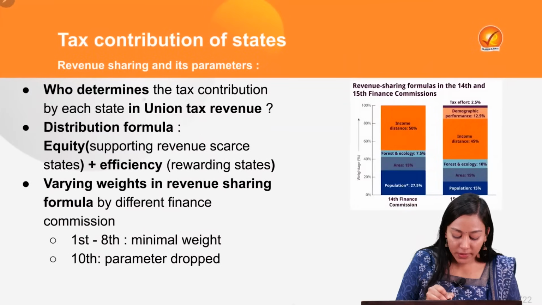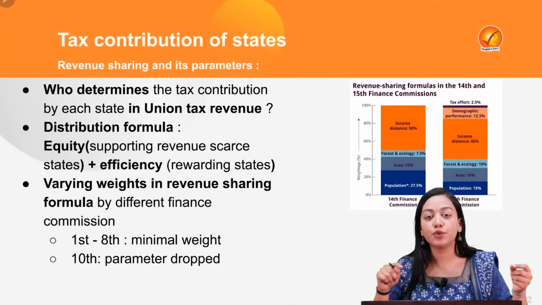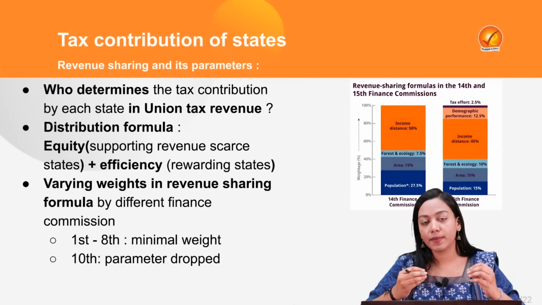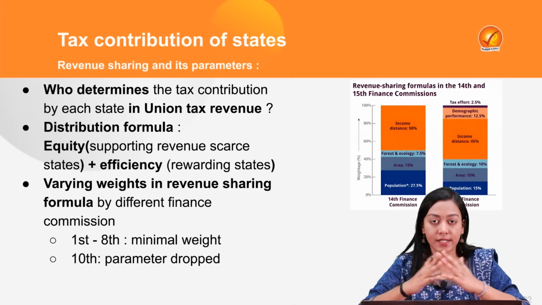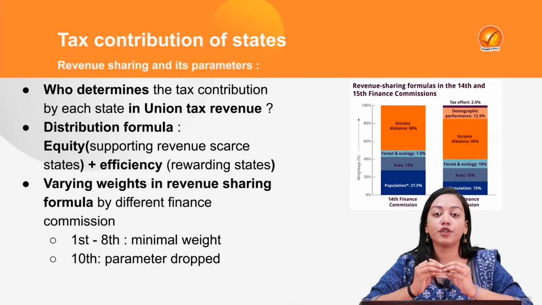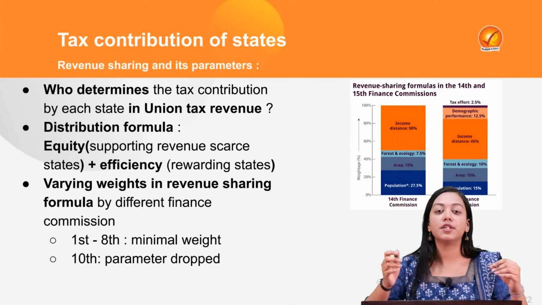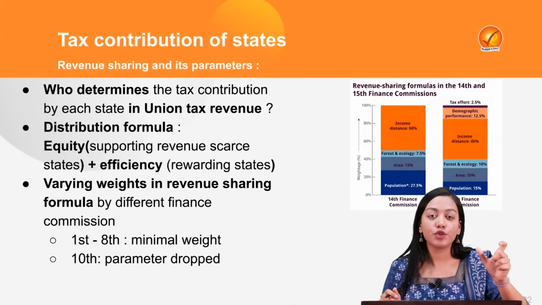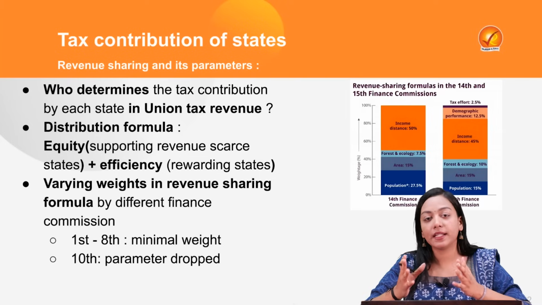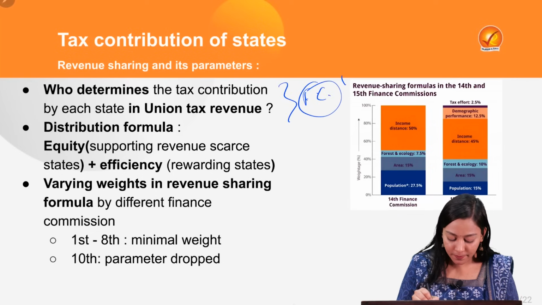So first of all, who determines the tax contribution that has to be made by individual states in the union revenue pool? Because every state has the responsibility of providing its individual tax share, but who will decide? The deciding body is a constitutional body, which is in Part 5 of the Constitution, Article 280. This is the Finance Commission of India. So the Finance Commission devolves the revenue share that will be divided between centre and states, and the duties and responsibilities of multiple states. So it is decided, first of all, by the Finance Commission.